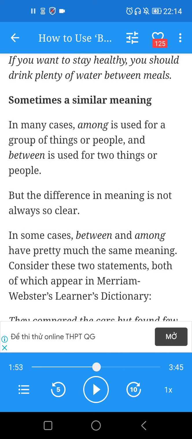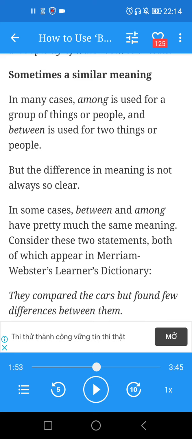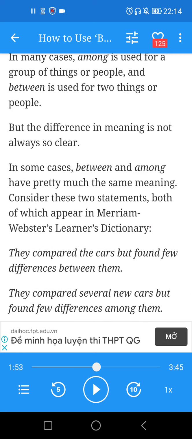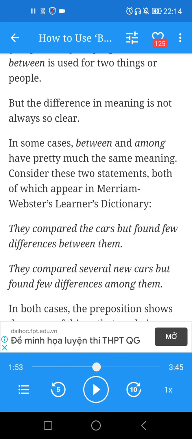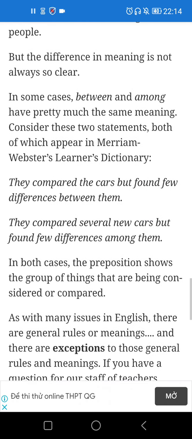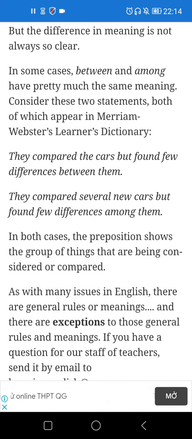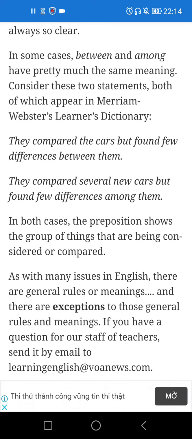Sometimes they have a similar meaning. In some cases, among is used for a group of things or people, and between is used for two things or people. But the difference in meaning is not always so clear. In some cases, between and among have pretty much the same meaning.